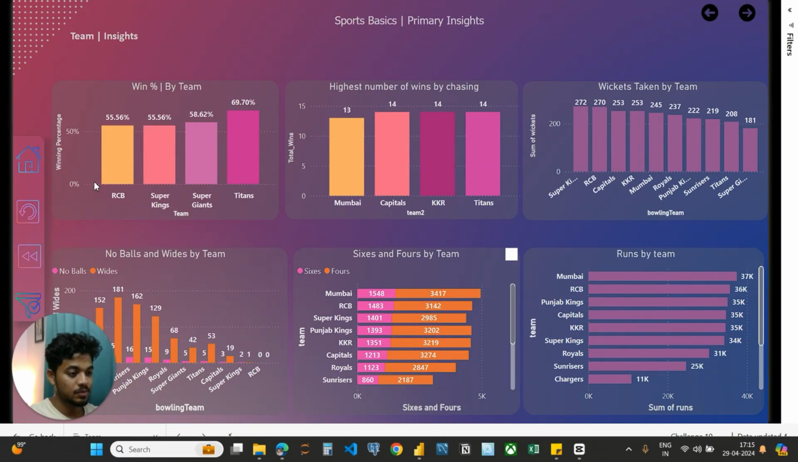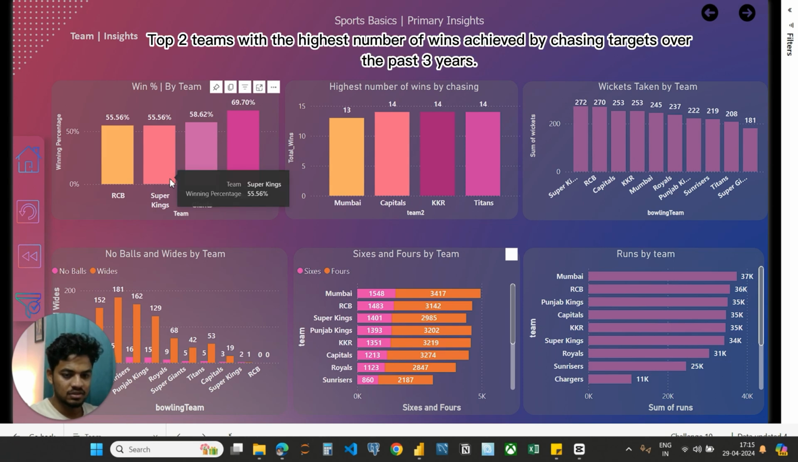This is the third dashboard in our primary insights, which is team insights. The first question is the top 4 teams based on the past 3 years by winning percentage. Winning percentage by team in cricket is the percentage of matches a team has won compared to all the matches they have played. As you can see here, Titans have the top spot with 69.70, followed by Super Giants with 58.62, and third we have Super Kings with 55.56.